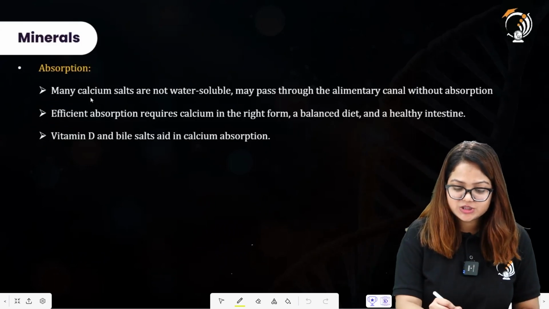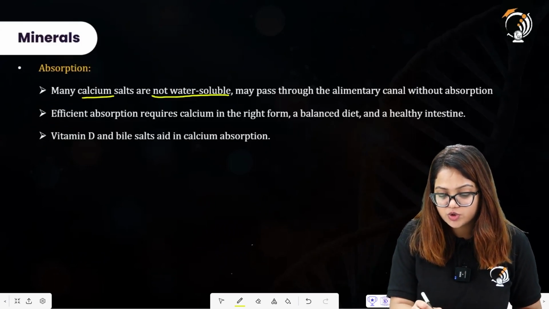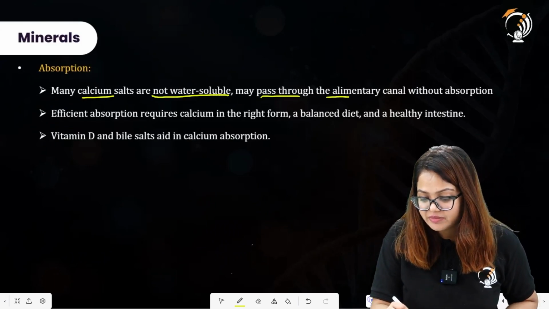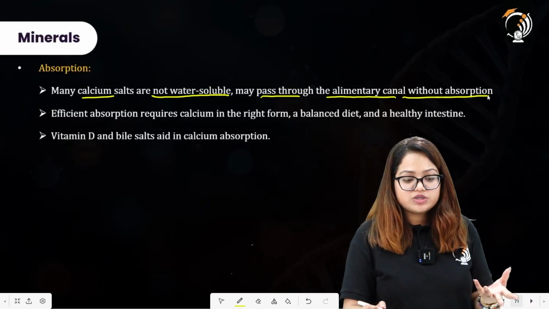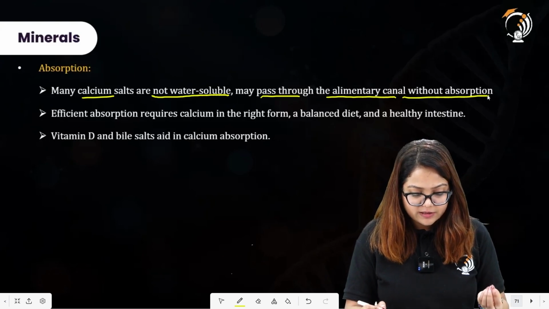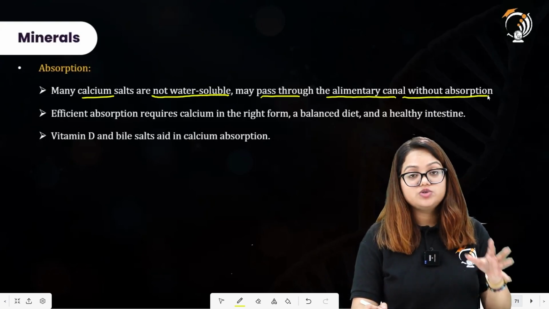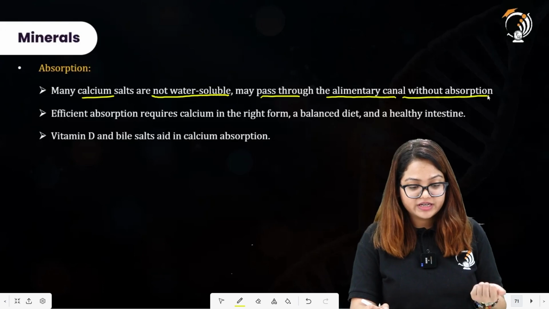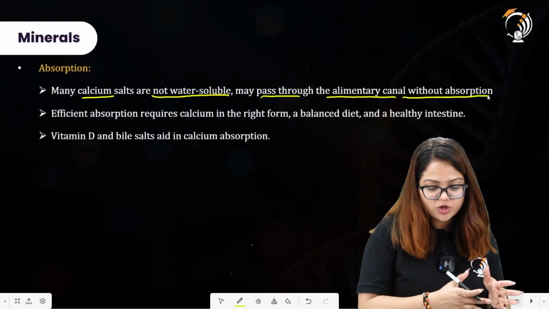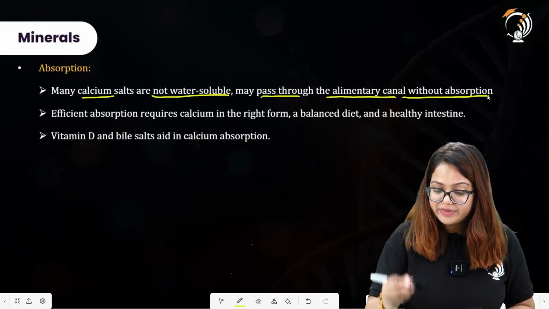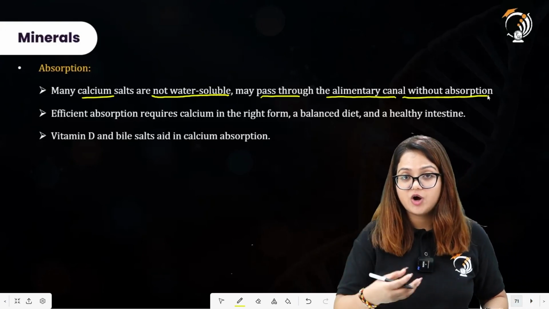Absorption: many calcium salts are not water soluble and may pass through the alimentary canal without being absorbed. So there can be no absorption if the calcium salts are not soluble in water. All right. So, as already stated, many calcium salts are not water soluble and may pass through the alimentary canal without being absorbed.